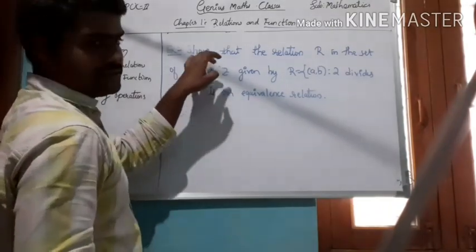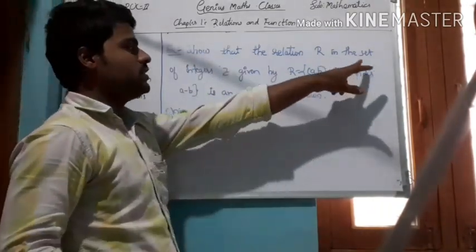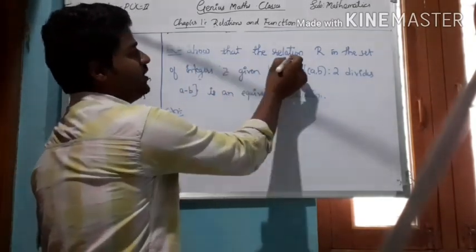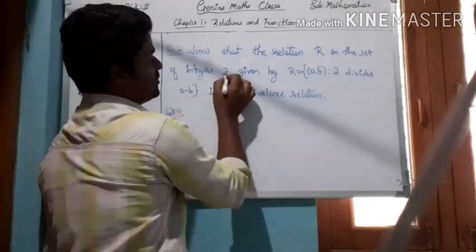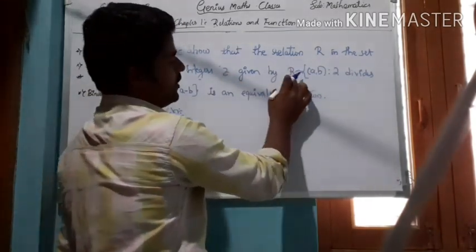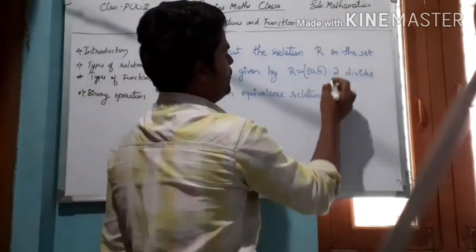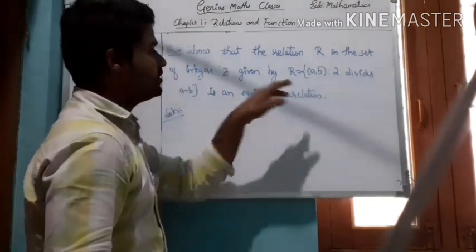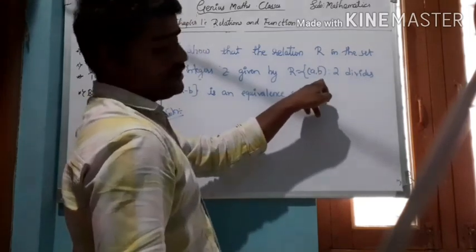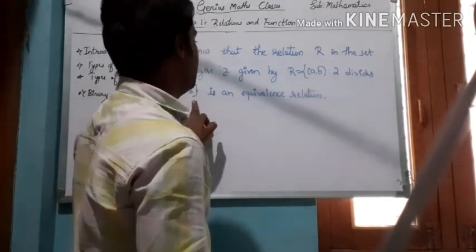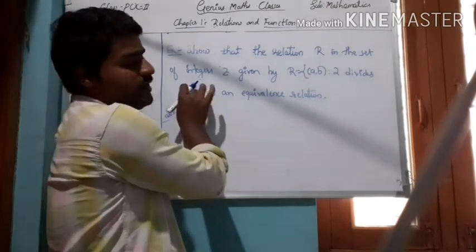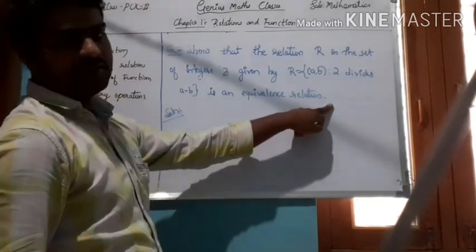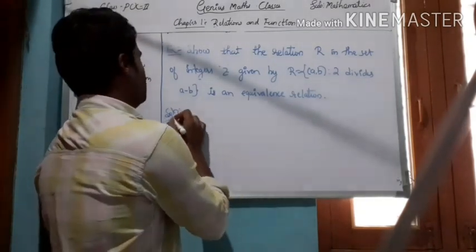Let me tell another example. Show that the relation R in the set of integers Z, given by R equal to ordered pairs (a, b) such that 2 divides a minus b, is an equivalence relation. Here the relation is defined as ordered pairs (a, b) such that 2 divides a minus b. So the difference a minus b must be divisible by 2. So we have to show that this relation is an equivalence relation. Let us solve this example.